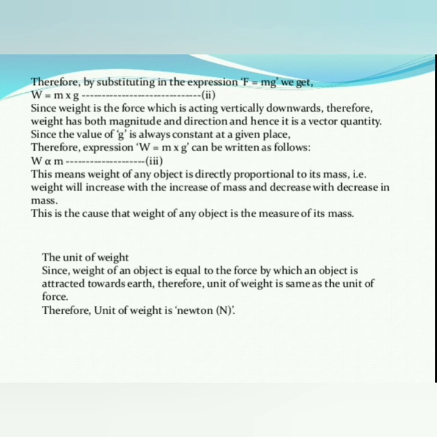The unit of weight: since the weight of an object is equal to the force by which the object is attracted towards the earth, the unit of weight is the same as the unit of force. Therefore, the unit of weight is Newton. Okay, clear?